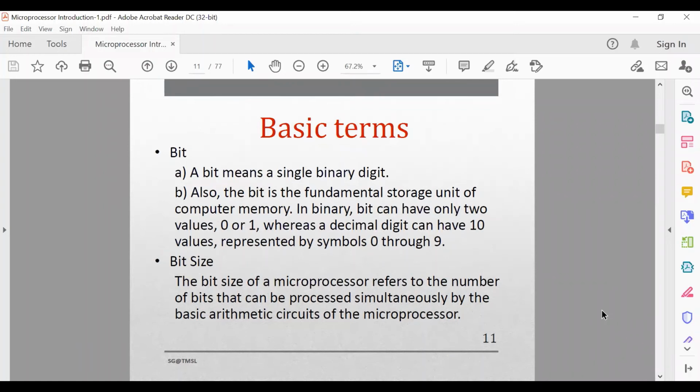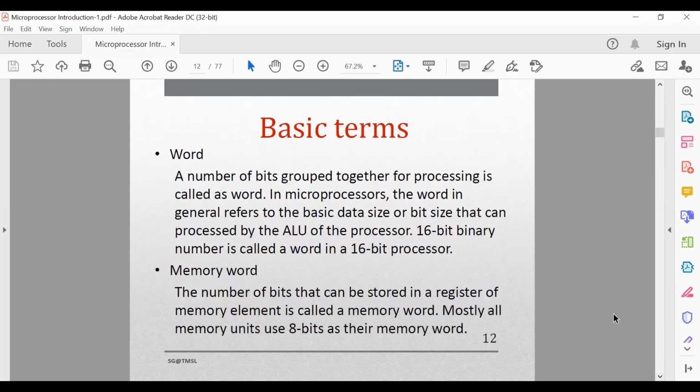Then what is bit size? The bit size of a microprocessor refers to the number of bits that can be processed simultaneously by the basic arithmetic circuits of the microprocessor. That is called the bit size. So what is a word? A word is the number of bits grouped together for processing. In a microprocessor, a word refers to the basic data size or bit size that can be processed by the arithmetic and logic unit of the processor.